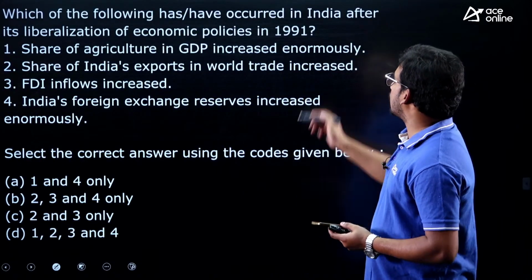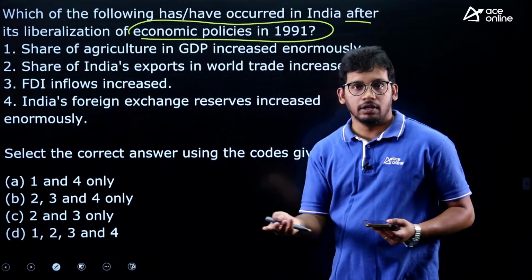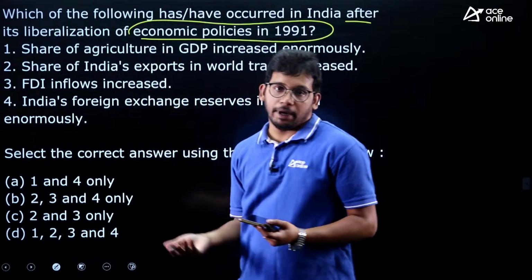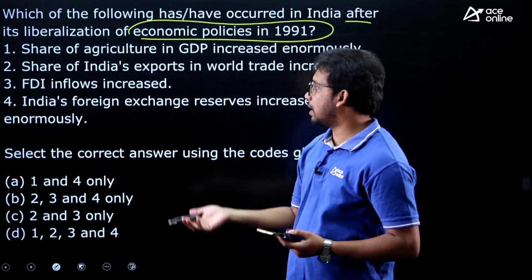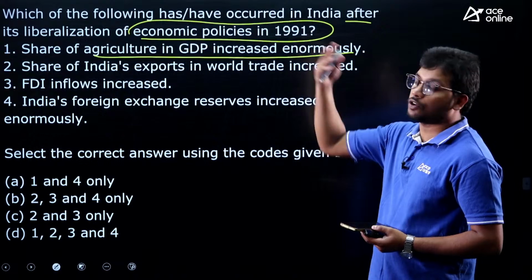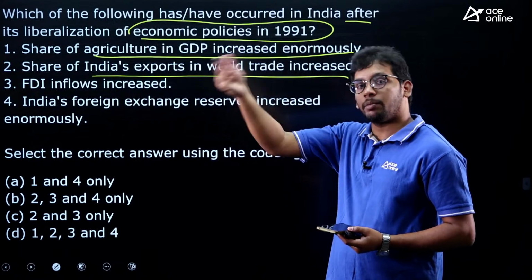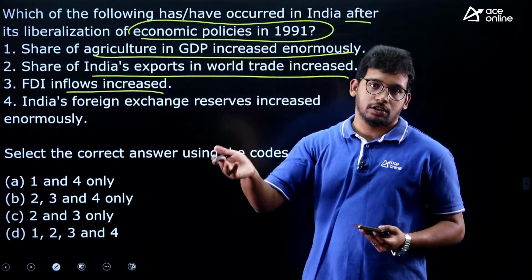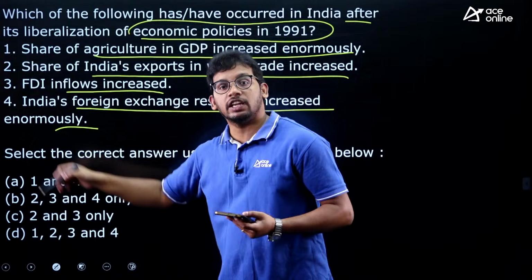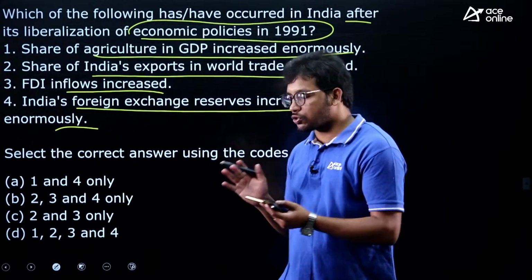Next, which of the following has occurred in India after the liberalization of economic policies in 1991? After the LPG reforms in 1991 under PV Narasimha Rao's leadership, what has happened? What are the consequences after 1991 liberalization? Share of agriculture in GDP has increased enormously. They are saying that agriculture's contribution has increased. Share of Indian exports in world trade increased, so exports from India have increased. FDI inflows increased, so investments from other countries into India have increased. India's foreign exchange reserves have increased enormously, meaning the dollars, gold, euros, whatever we are storing, has increased.